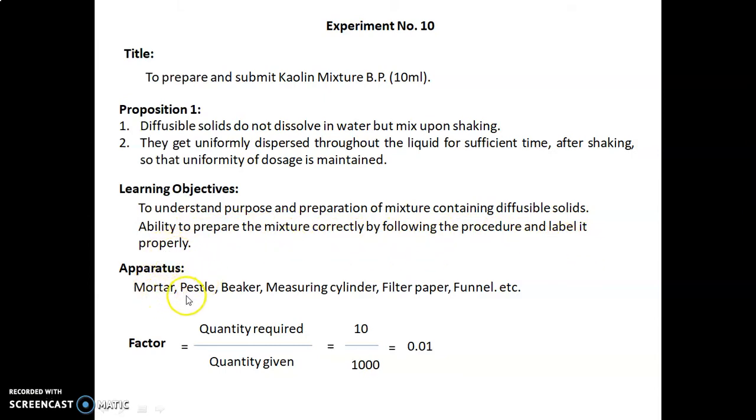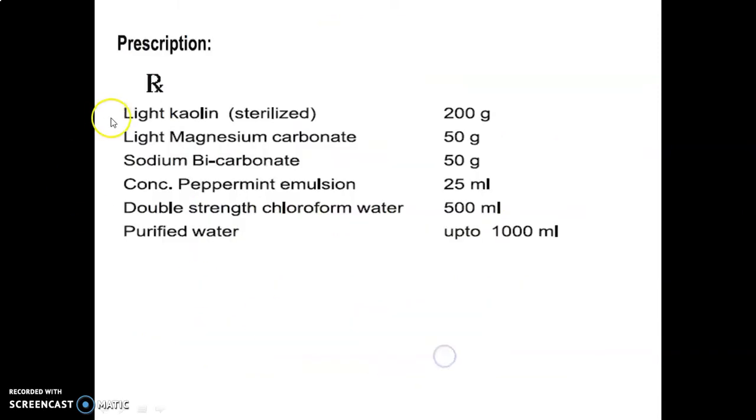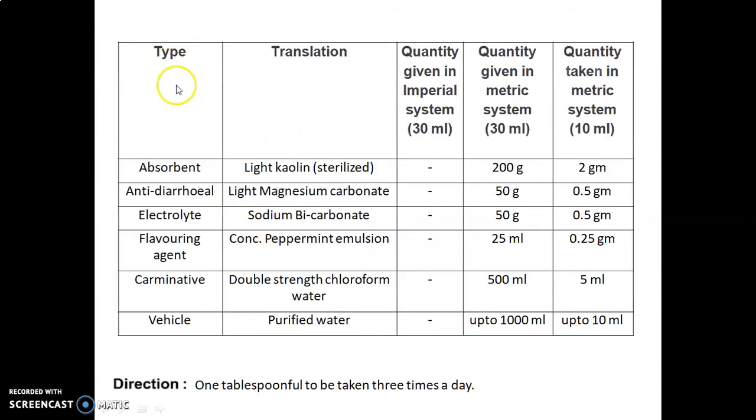Apparatus required are mortar, pestle, beaker, measuring cylinder, filter paper, funnel, etc. Factor is calculated as quantity required upon quantity given, which is 10 upon 1000, equal to 0.01. The prescription is given here. We will discuss it in detail in the next formula table. First of all, in this formula table we have written the type, that is the category or use of the ingredient. Translation means the name of the ingredients or excipients.